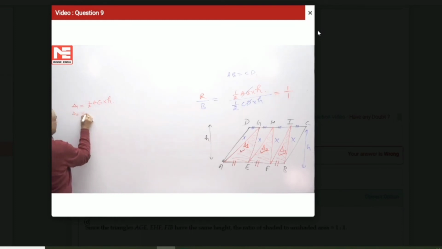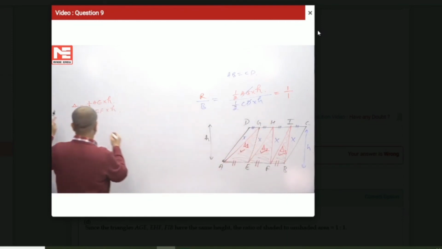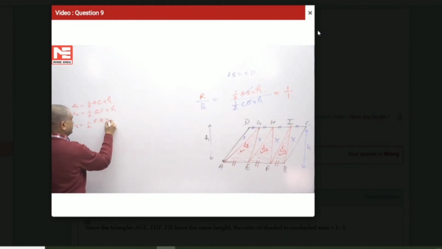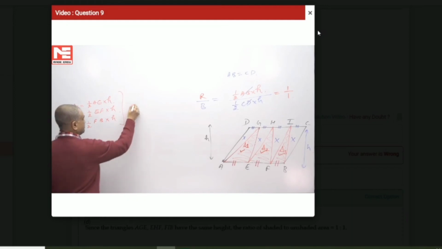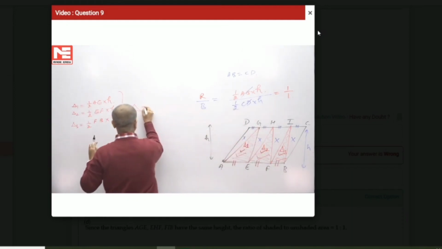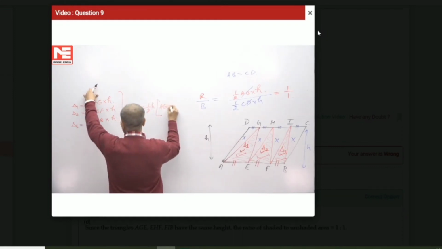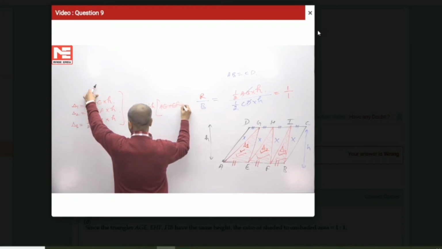Delta 2 will be half EF into H. Delta 3 will be half FB into H. So if I sum up the complete red area, it will be half H common, AE plus EF plus FB.